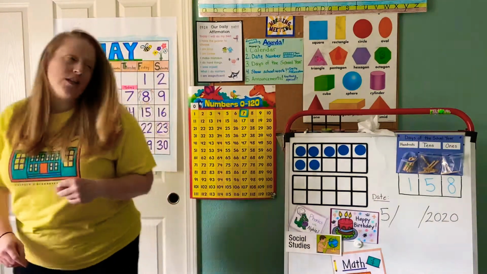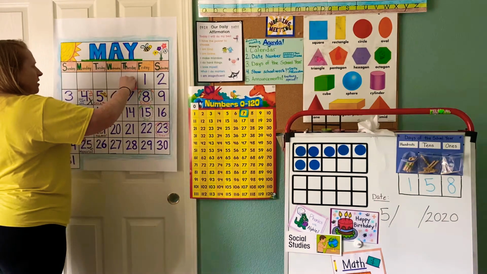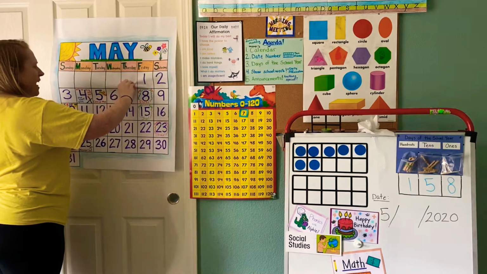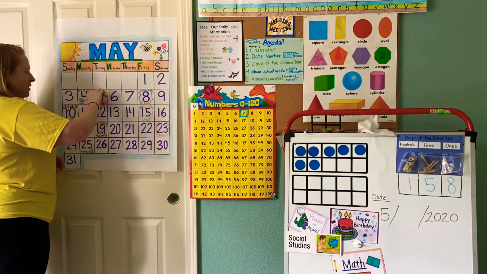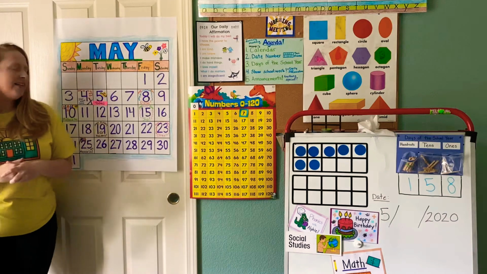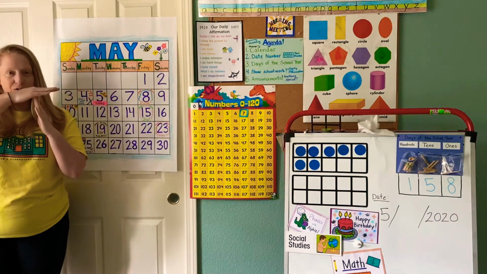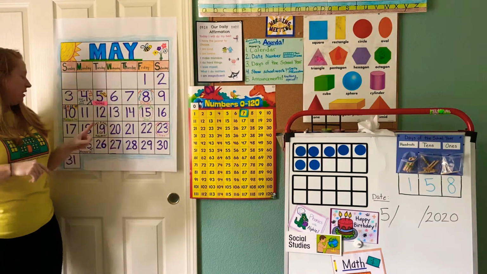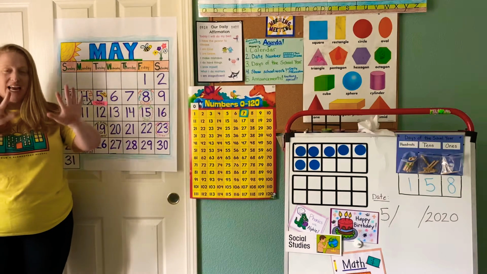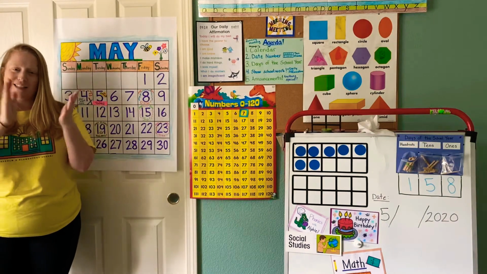All right, so let's do our calendar. I'm going to move this so we know what day it is. We have the weekend. We have Friday, Saturday, Sunday, Monday, and now it's Tuesday. All right. Today is Tuesday, May 12th, 10 and 2, 2020.